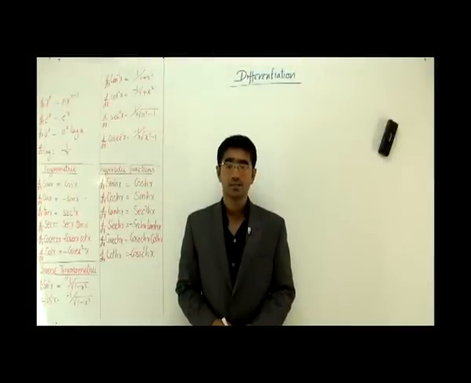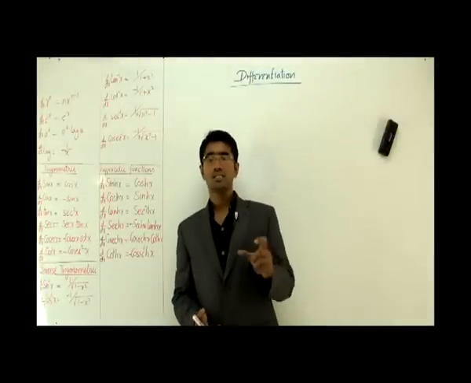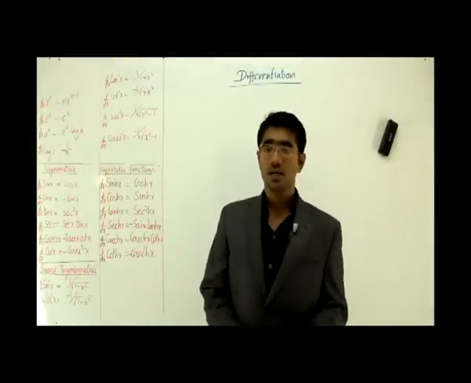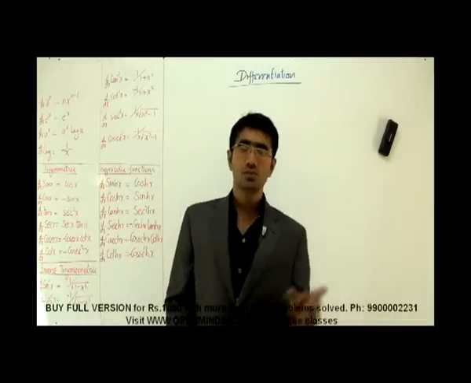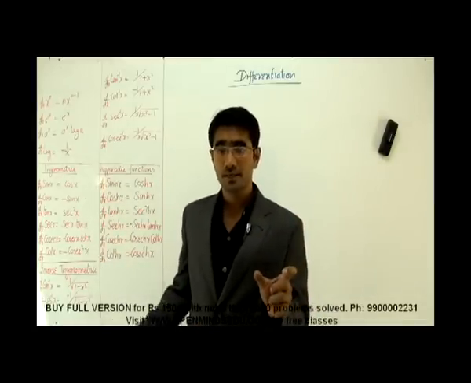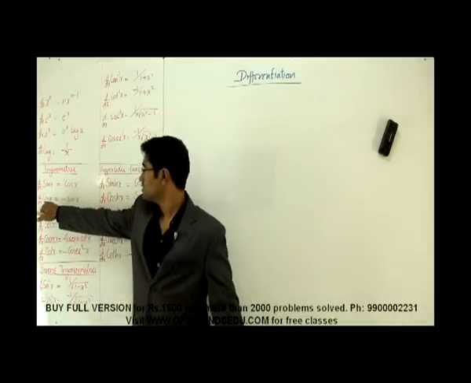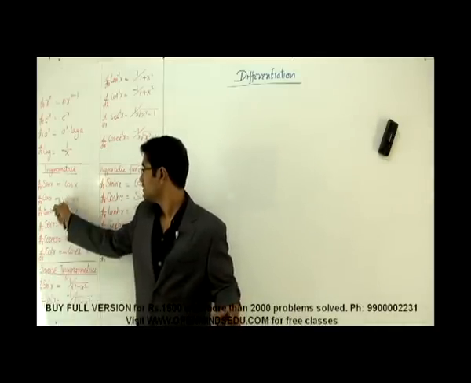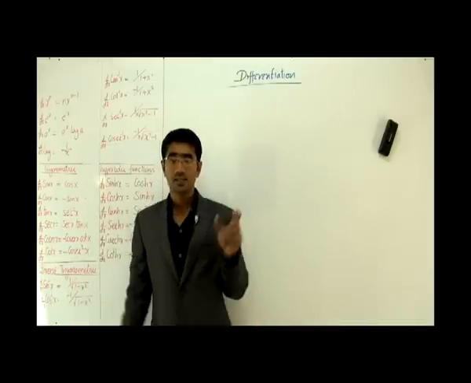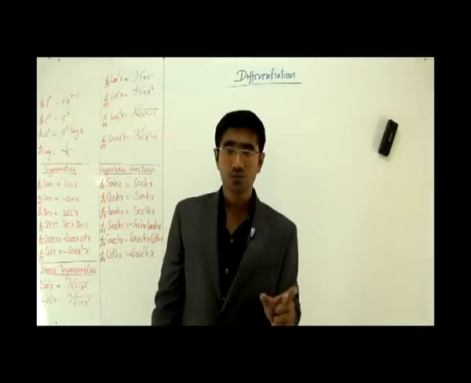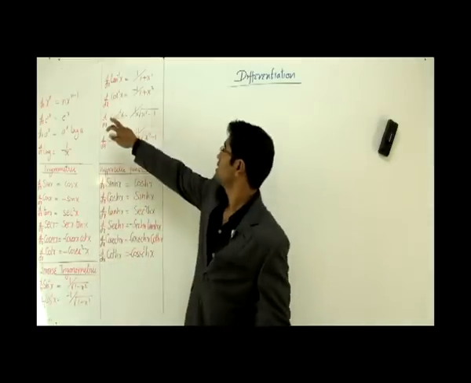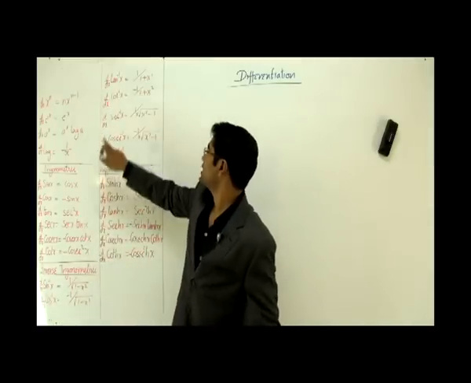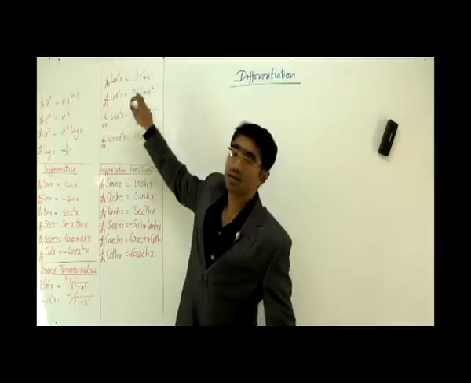I assume that you guys now know these formulas, but I want to tell one trick to remember the trigonometric functions. Here, a couple of them have a negative sign. Right? Now, which are the functions which will carry a negative sign on the right hand side? You can see all the functions which start with the letter C, cos, cosecant and cot, will have a negative sign on the right hand side. Does it apply to the inverse trigonometric functions also? Yes, it does. Look at this. Cos inverse of x got a negative sign. Similarly, cot inverse of x and cosecant inverse of x have a negative sign on the right hand side.